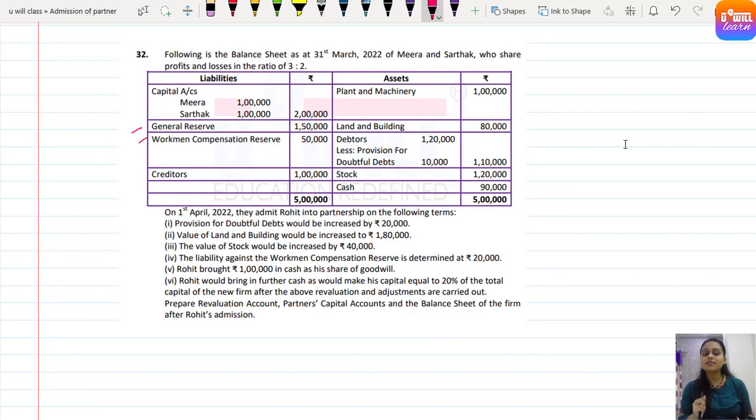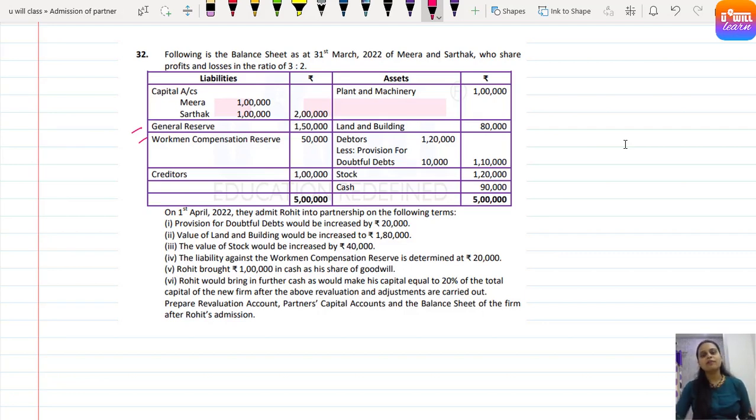So my dear students, you can see in this last, that is the sixth adjustment, it says Rohit would bring in further cash for his capital, but the amount that he will bring is not given clearly. It is being stated that he would bring capital that would be 20% of the total capital of the firm after all adjustments. So how this has to be calculated, we will learn in this question. In such questions where the capital of the new partner is not given, we say this is a type of question where we calculate the new partner's capital on the basis of old partners.